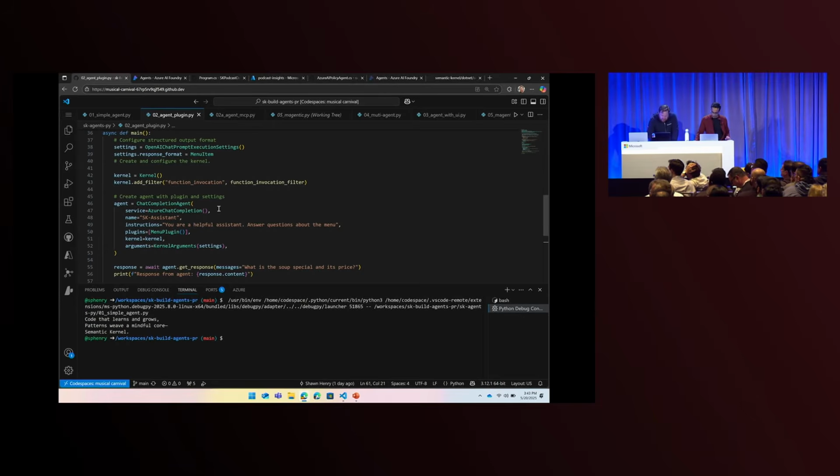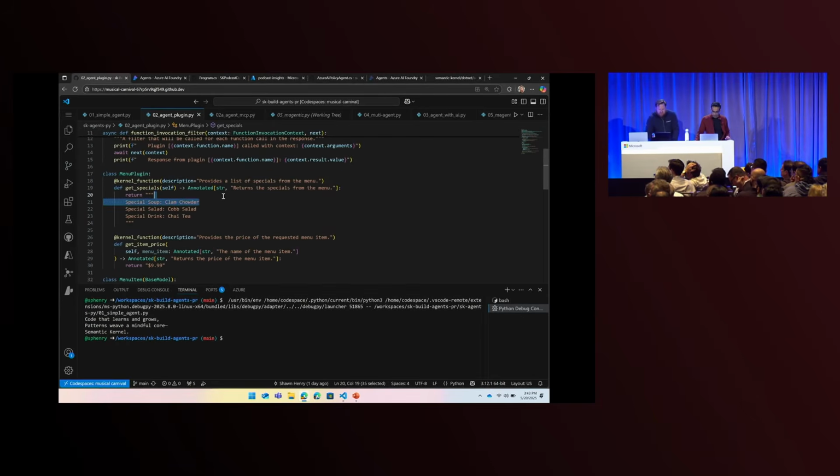So let's look at the menu plugin first. Normally you would connect this to a database or a data store. And by the way, all these samples are in Python. I have the link at the end. We also have all this stuff in C# as well. I'm going to go back and forth between .NET and Python a little bit, so don't worry if you're a .NET person or a Python person. I got you covered.